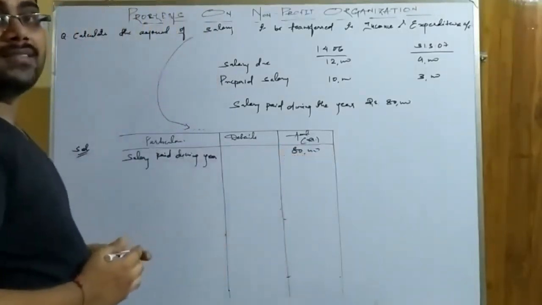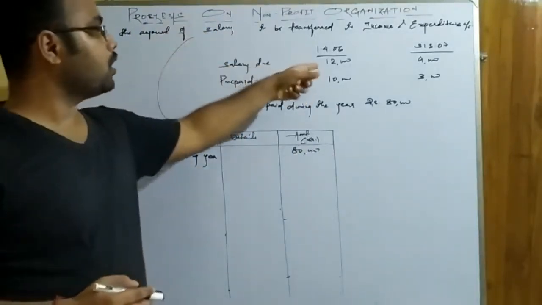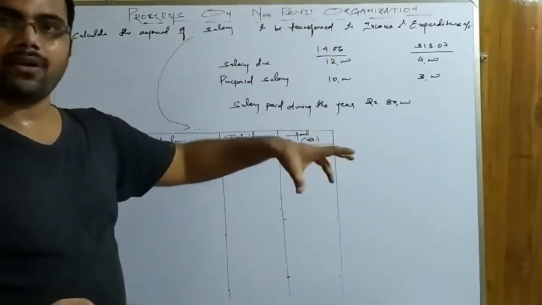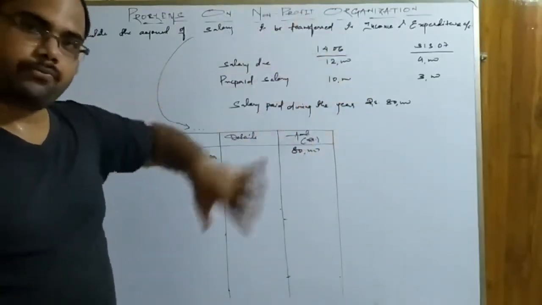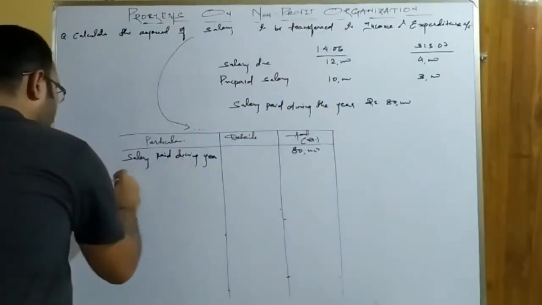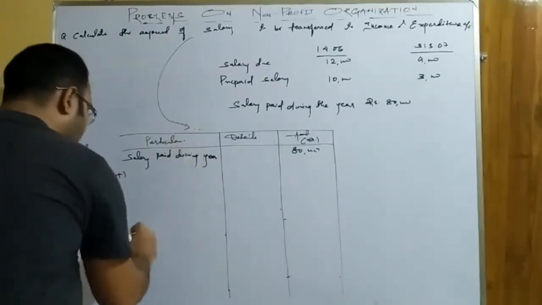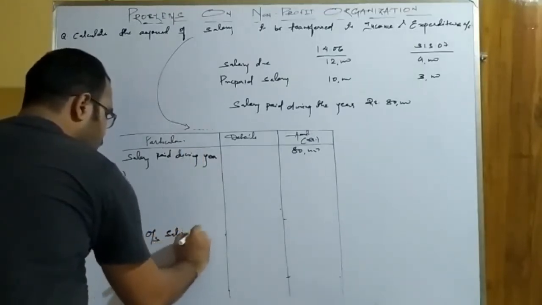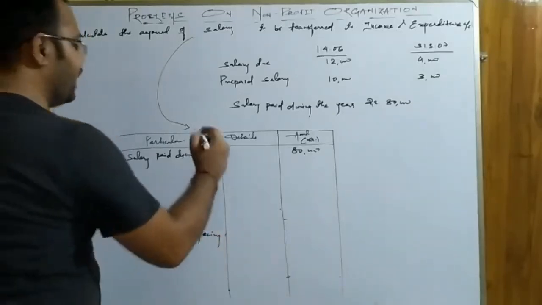Now the next thing it says is salary due 12,000. So the salary due 12,000 is on the opening balance, and opening balance of due is of the previous year, not for the current year. So since it is not related to current year, it will be deducted. So we write it in the deduction column: outstanding salary opening, 12,000.